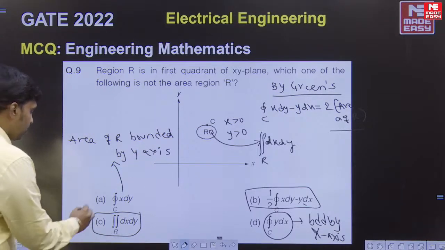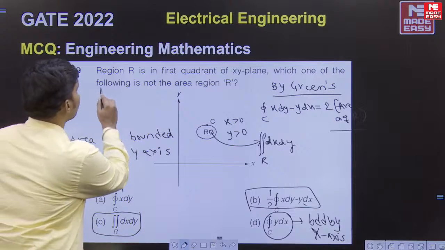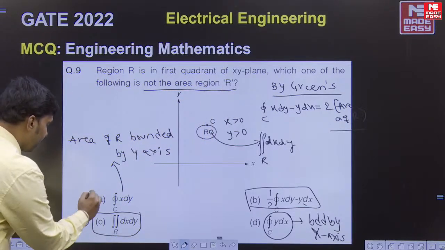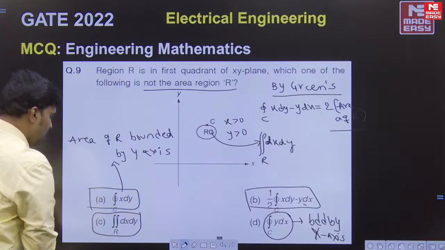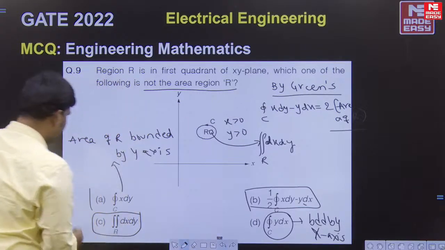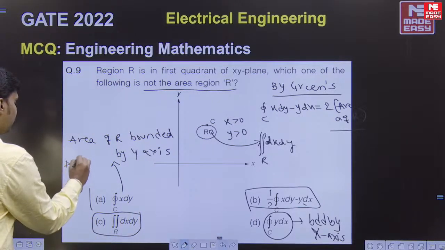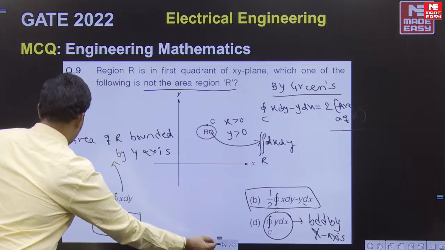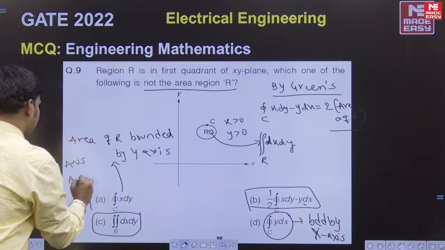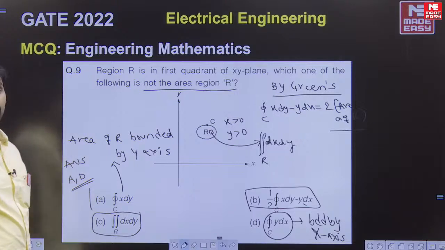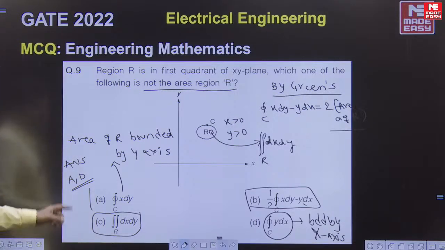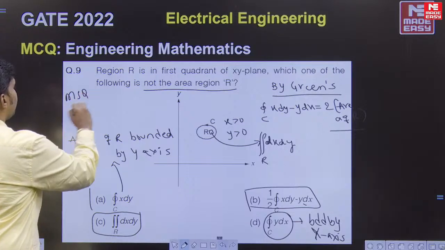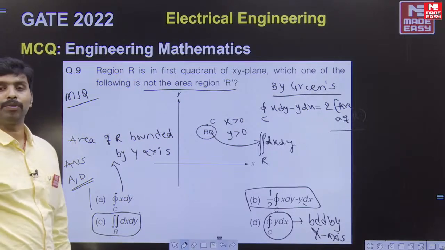So the question asks which of the following is not the area of this region. So therefore the answer is C, A, D. A, D are the options for this one. So this is a multiple select question, an MSQ.